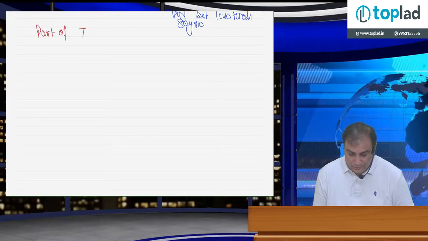Part of income, right hand side, tax rate. Part of income falls between 0 to 3 lakh rupees.